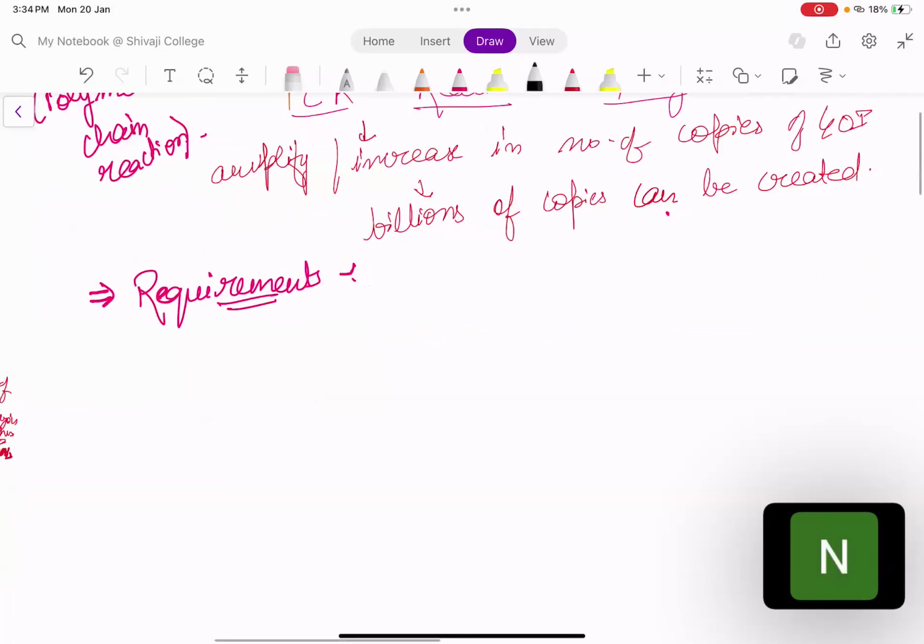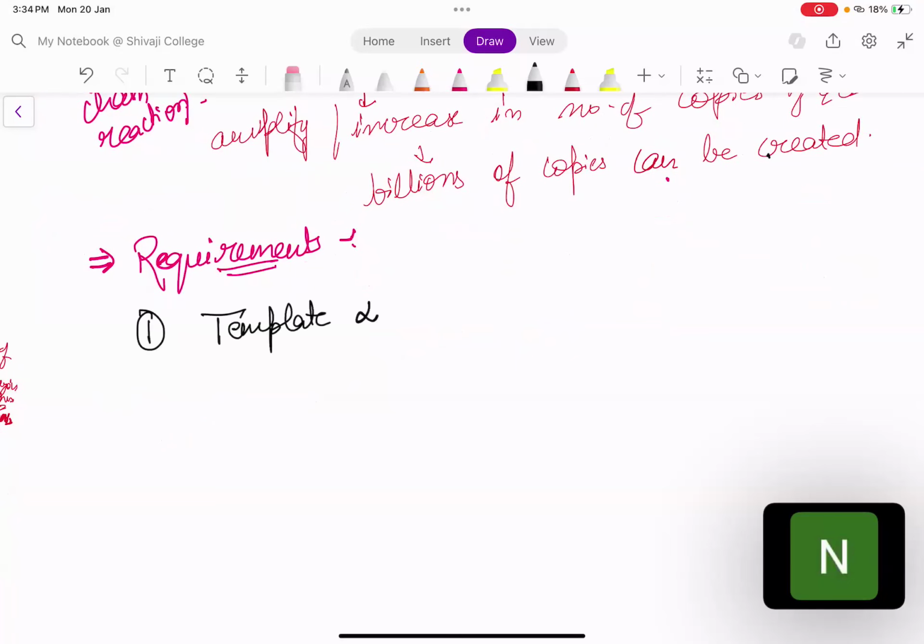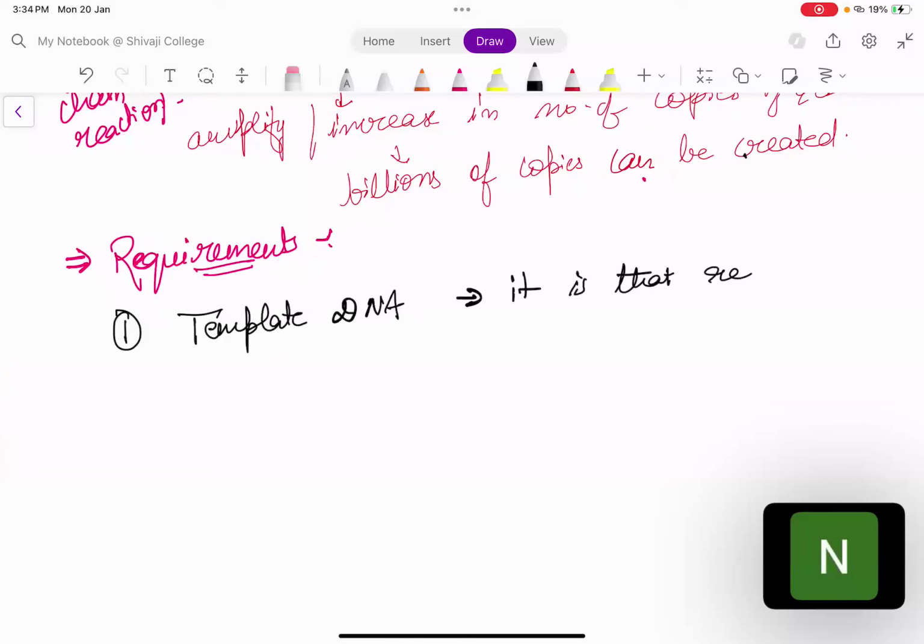Okay, जिस piece of DNA को आपको amplify करना है, that piece of DNA is known as template DNA. ठीक है, so template DNA क्या है? It is that required piece of DNA whose number needs to be increased. ठीक है, जिसका नंबर आपको क्या करना है, इंक्रीज करना है. So this is that piece of DNA whose number needs to be increased, right? So that is template DNA.